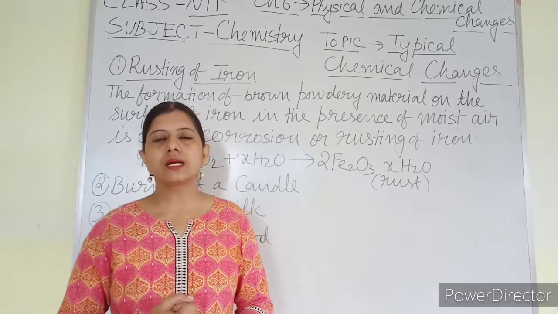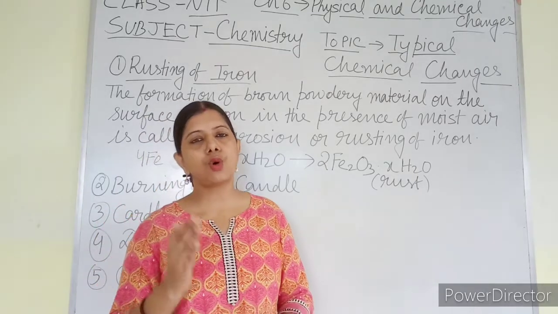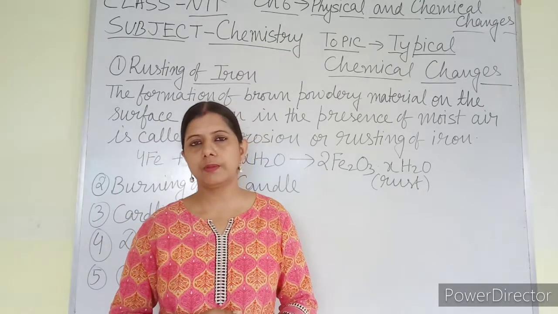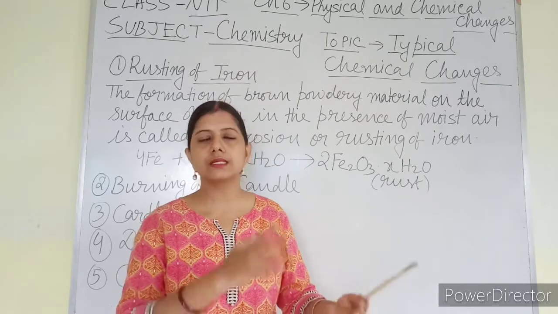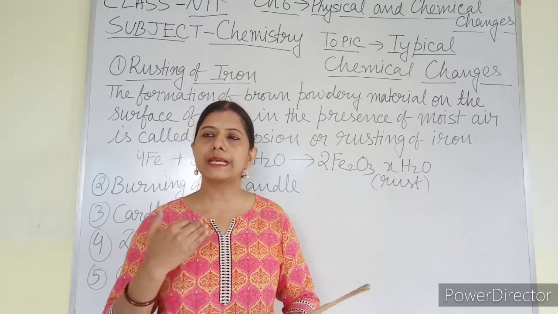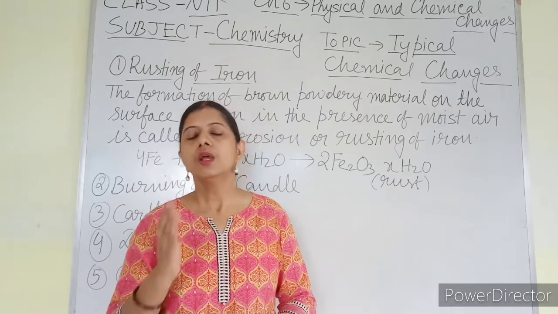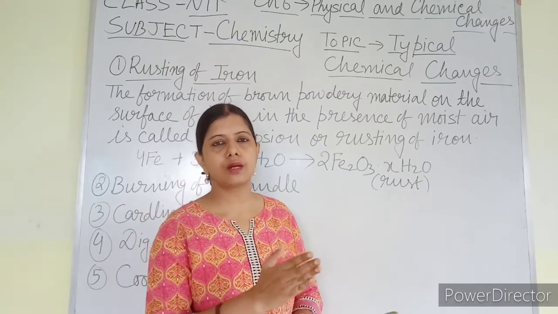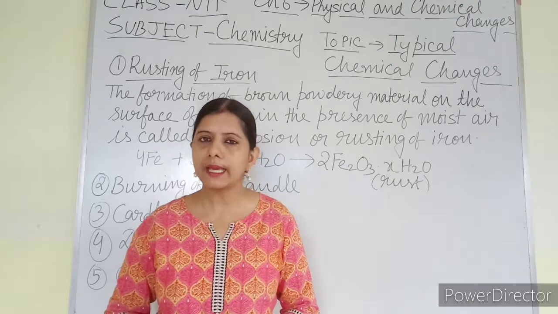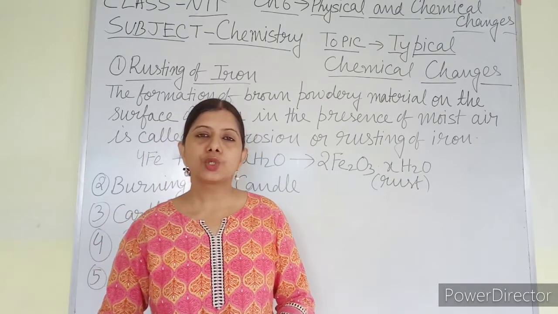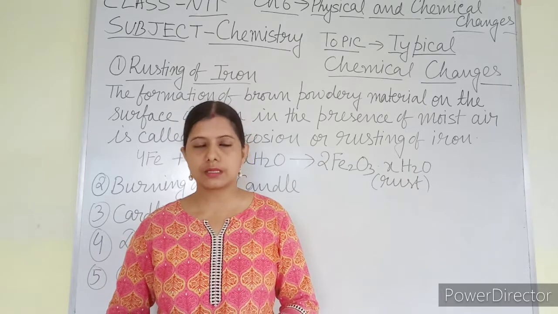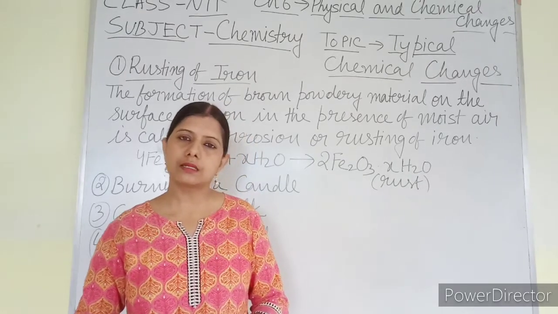But during rusting, iron reacts only with oxygen and water vapor in the air. The chemical reaction of iron with oxygen and water vapor gives you a new chemical. The name of that chemical is hydrated iron 3 oxide, and that is what is known as rust.